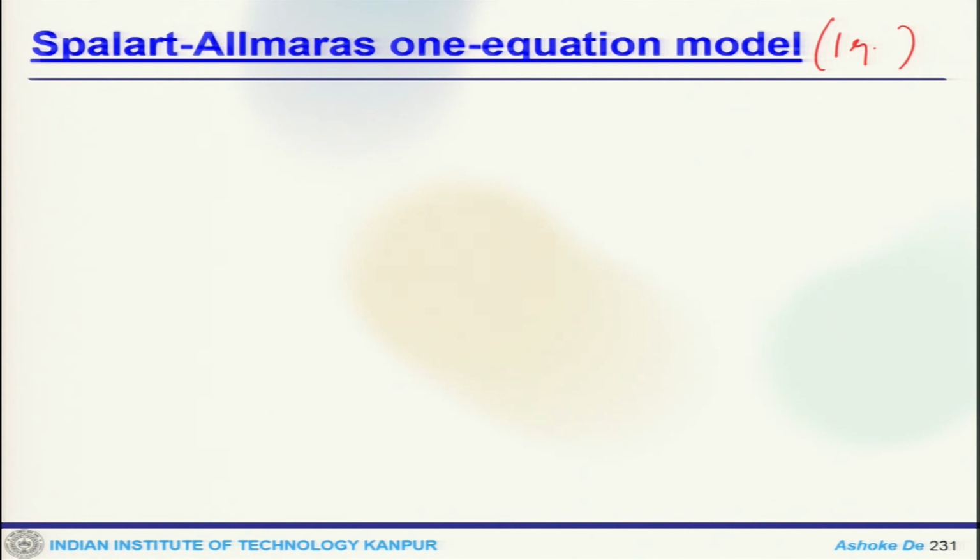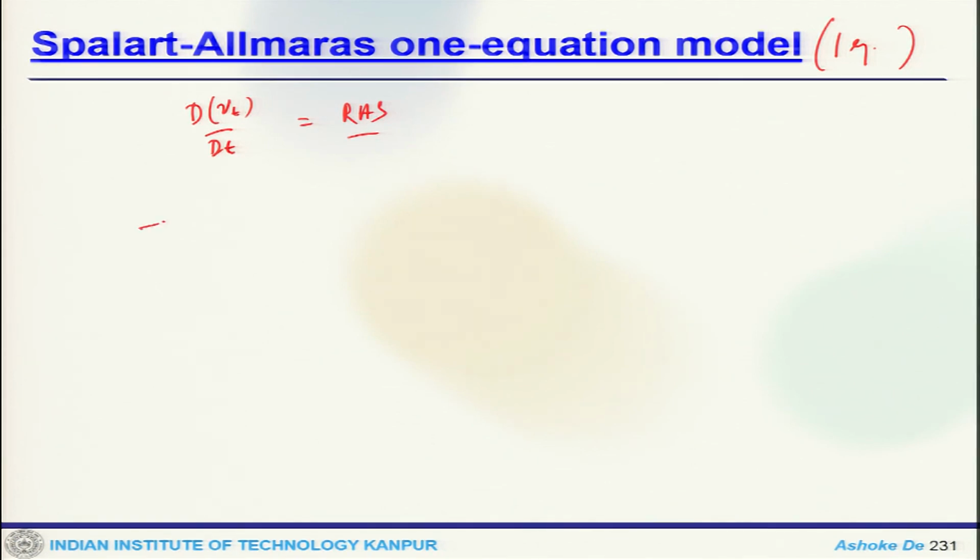That contains an equation which has a right hand side term. So, this is quite often used in external aerodynamics calculations.